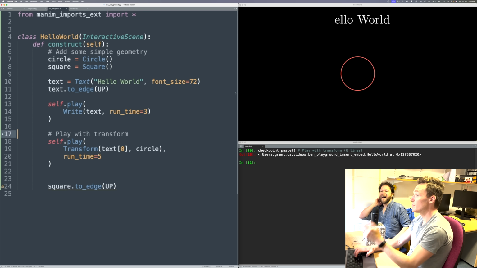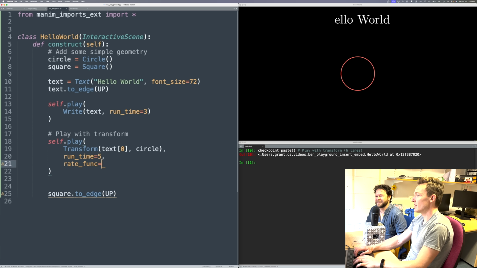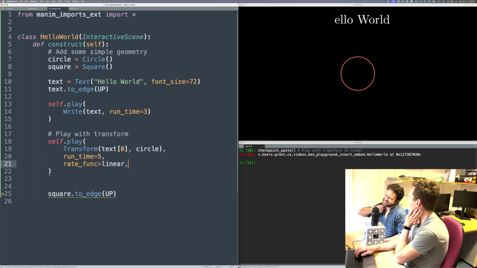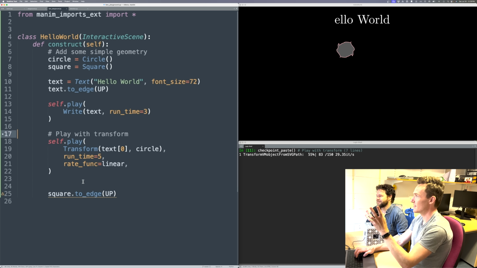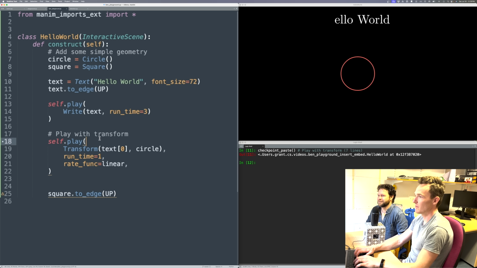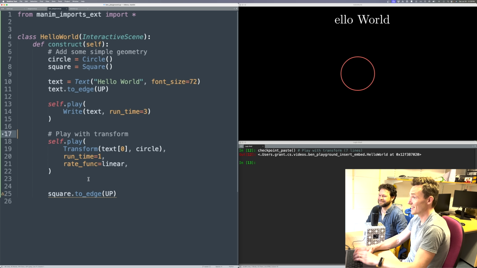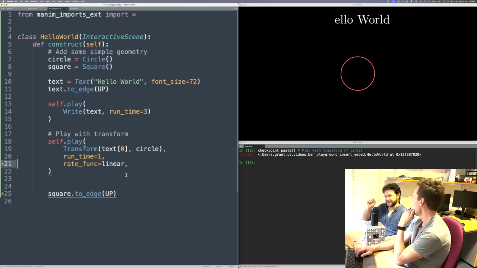Yeah. And so the smoothing there, there's an attribute I call the rate function, and it defaults to a thing called smooth, which just looks smooth. Is that the classic smooth step sort of profile? Basically, yeah, it's a cubic Bezier, I think, that'll be like a smooth step. But if it was linear, then you'll notice it's a little jerky. This will be easier to see with a runtime of 1: jerky start, jerky stop. Sometimes you want that. Sometimes you don't. This will come up for us later, actually, when we'll need this to be linear when it defaults to smooth. I'm really excited to see that because it's those details that make the difference from I've made something move to I've made something look good. Yeah, exactly. Making that easy to do is a big part of what Manim's doing, I think.